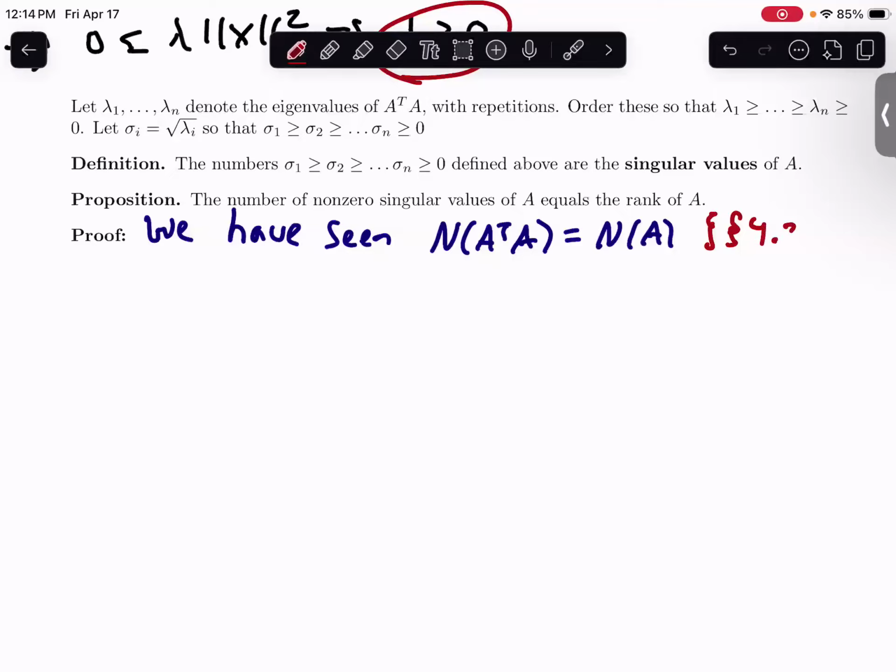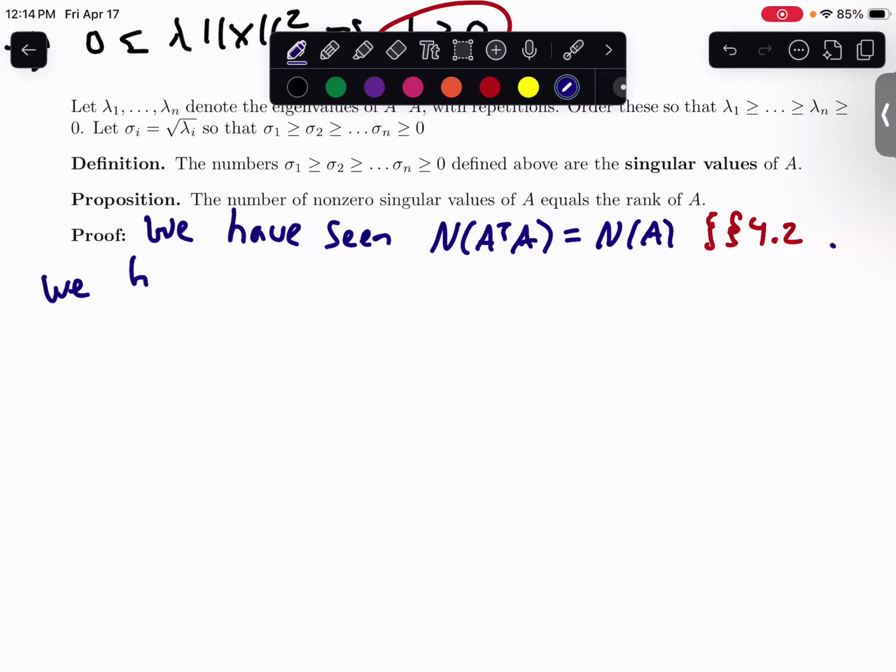When we were talking about projections, this was important because you're always looking at A transpose times A inverse within those projections. In that exact same proof, we also showed the following: the number of columns of A transpose times A is equal to the number of columns of A.